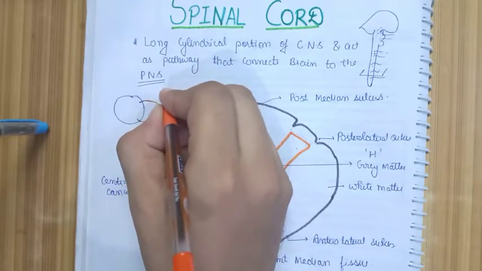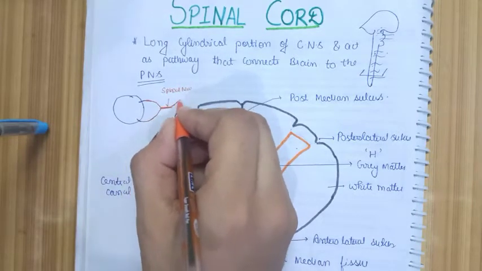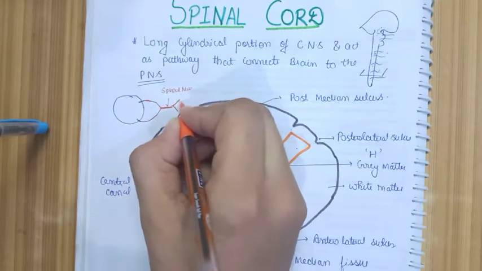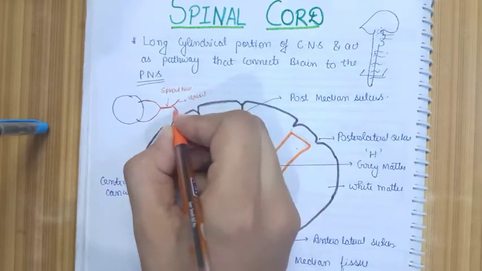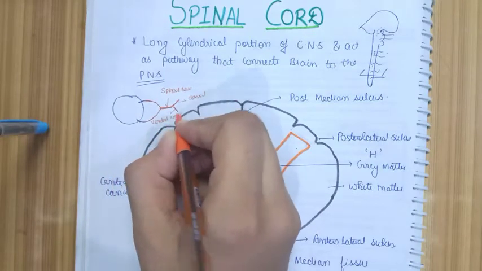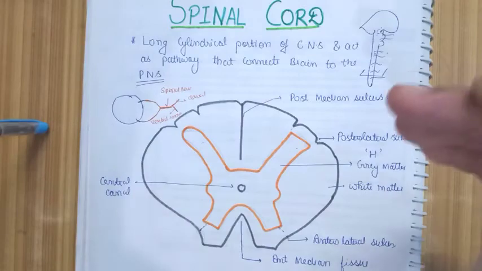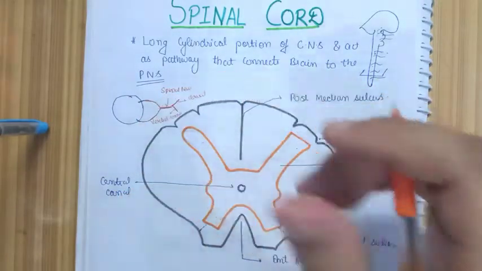Okay, this is the spinal nerve. Again this divides into two. The dorsal one is called the dorsal ramus, and on the anterior side we have the ventral ramus. So the posterolateral sulcus and anterolateral sulcus serve as exit sites for the rootlets of the spinal nerve.